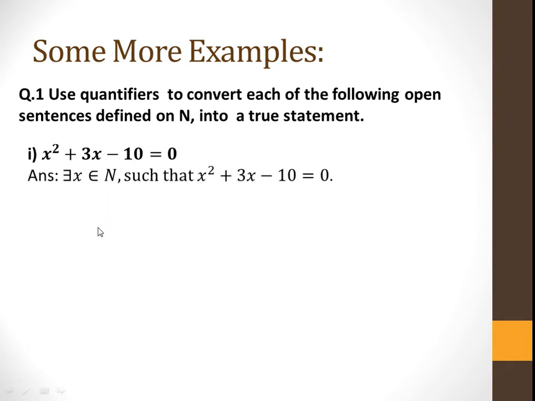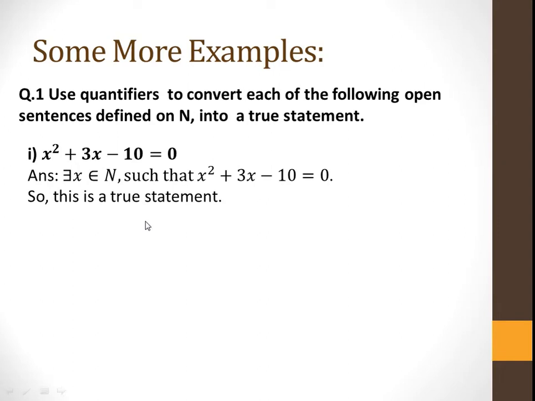So here we use there exists x belongs to N such that x square plus 3x minus 10 is equal to 0. There exists means it stands for there are some natural numbers such that x square plus 3x minus 10 is equal to 0. So the truth value of this is true.